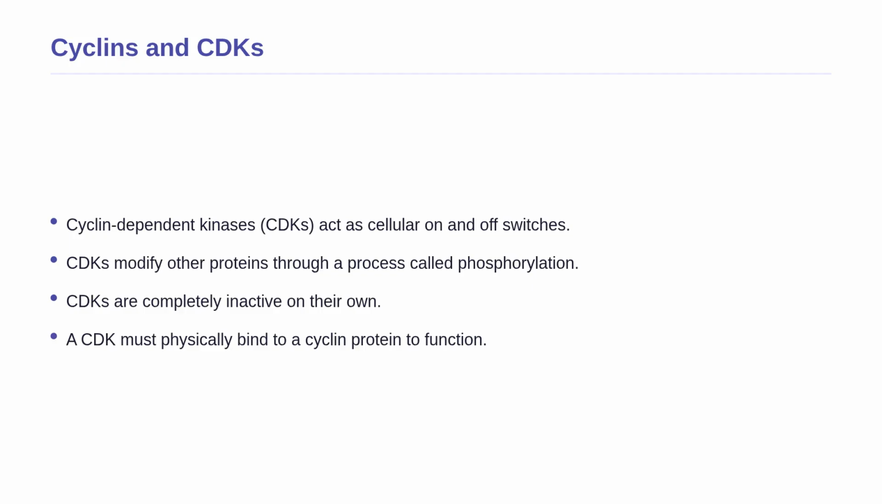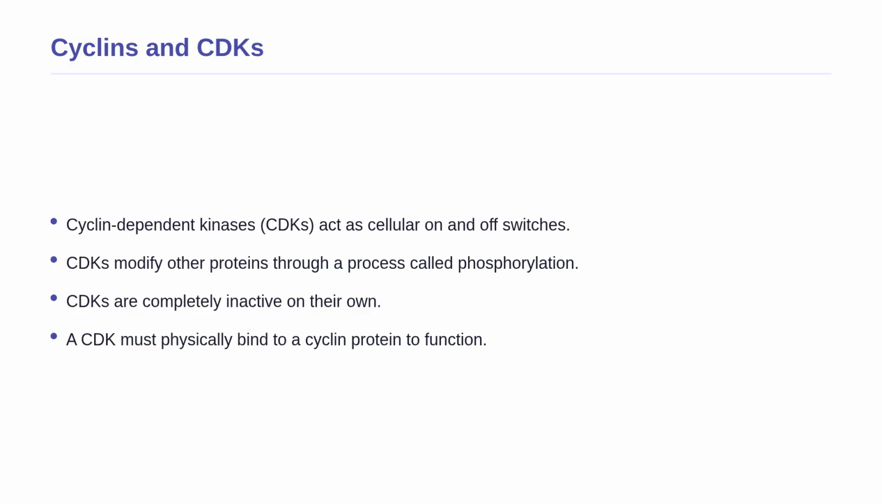So, what exactly acts as the traffic lights between these phases? The regulatory system relies heavily on 2 key types of proteins, cyclins and cyclin-dependent kinases, or CDKs. CDKs are special enzymes that act like an on and off switch for cellular machinery by adding phosphate groups to other proteins. However, CDKs are completely inactive on their own. To function, a CDK must physically bind to a cyclin protein.